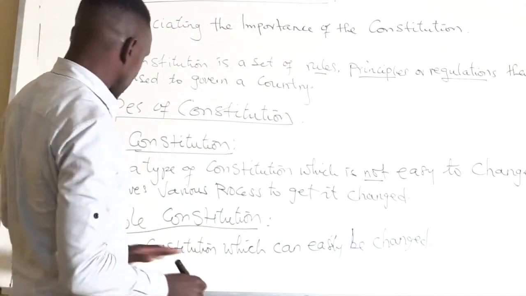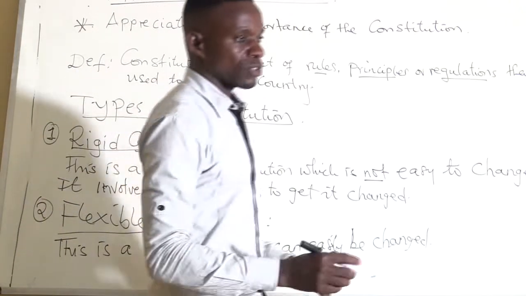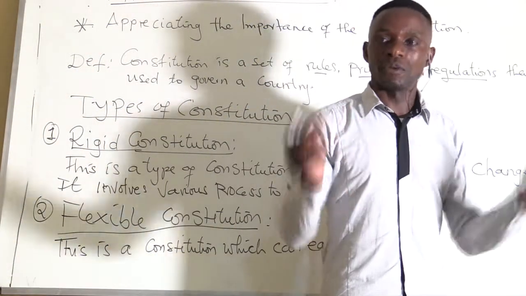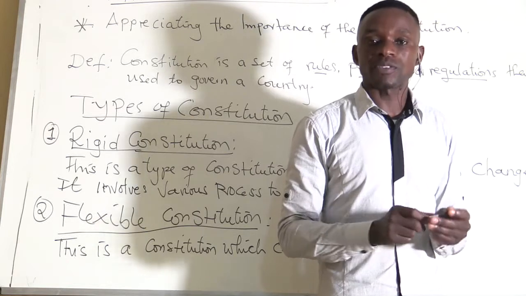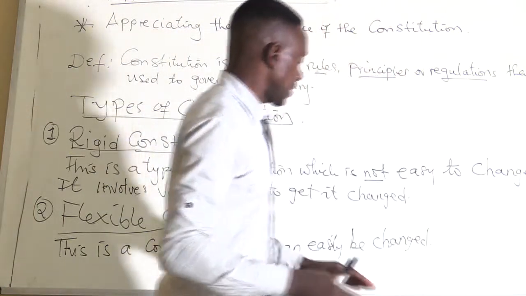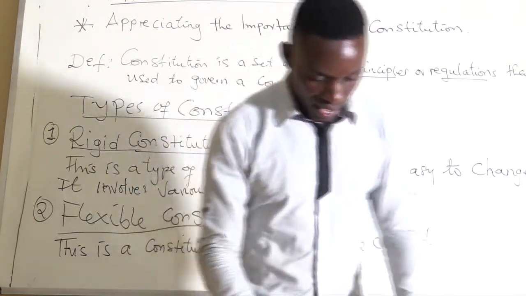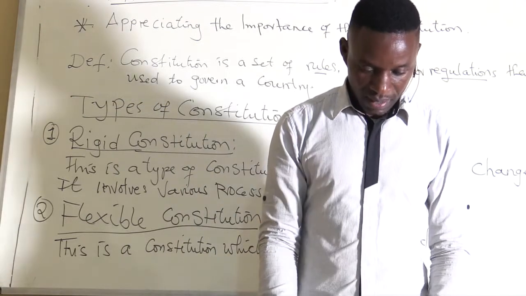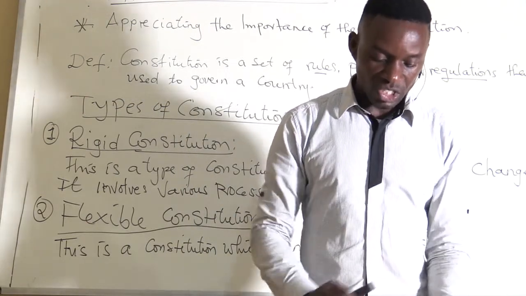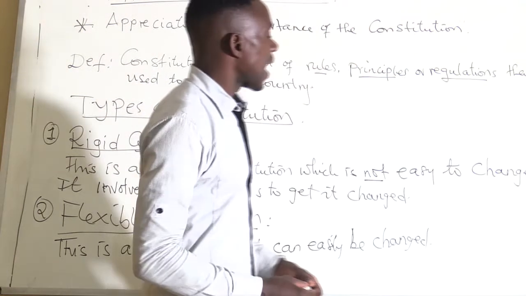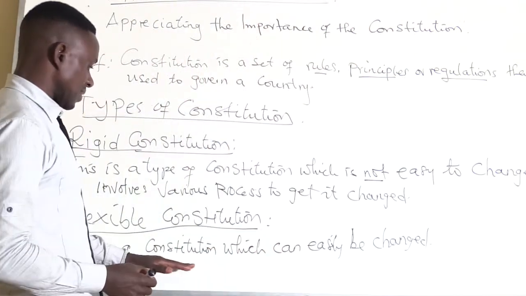Meaning that here you don't need to involve a lot of stakeholders, maybe just a few individuals or processes can be followed before it is finally changed. You need to involve just a few stakeholders. It's very easy.